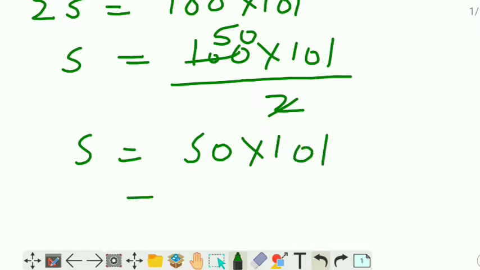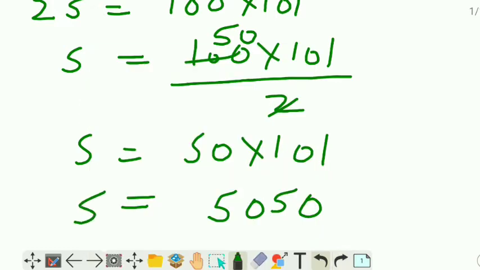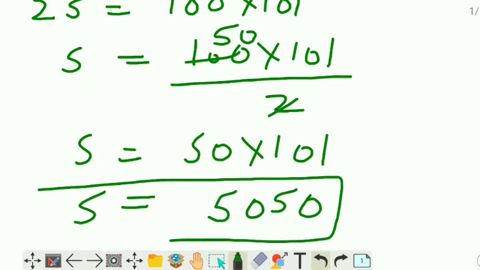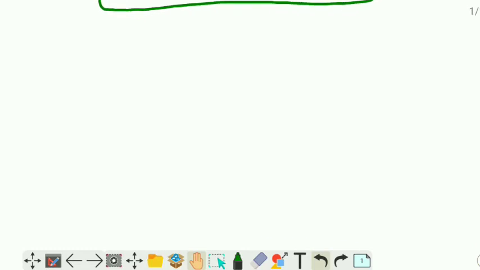Now multiply, simply 5 ones are 5, and so the sum of the numbers 1 to 100 is 5050. Any problem in this one? No. Got it?